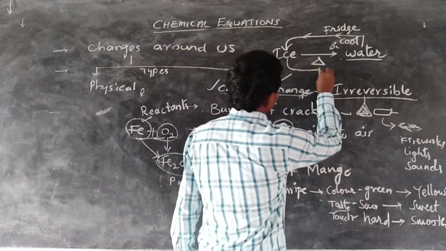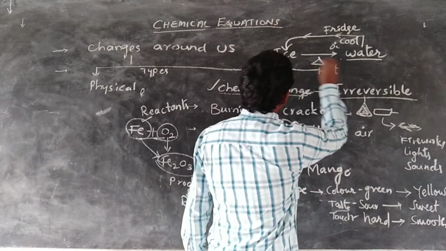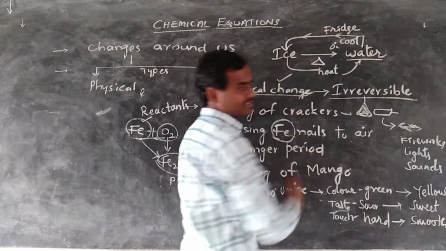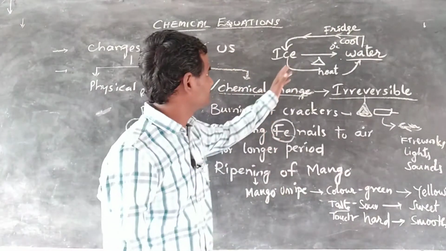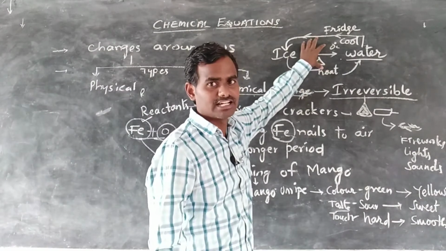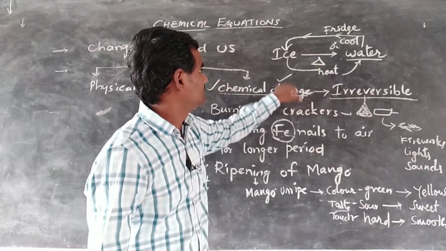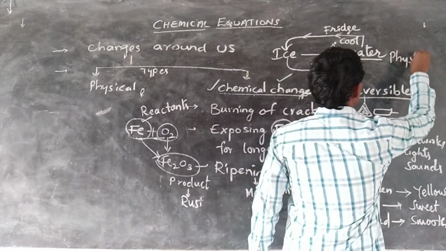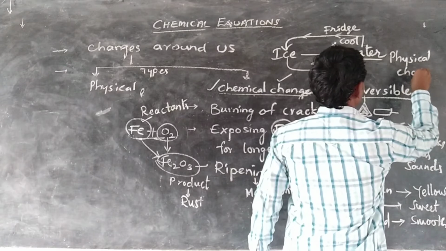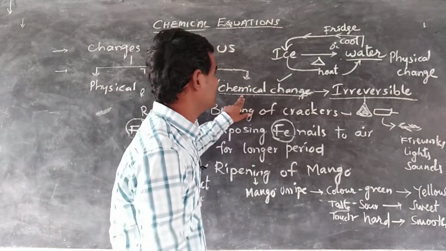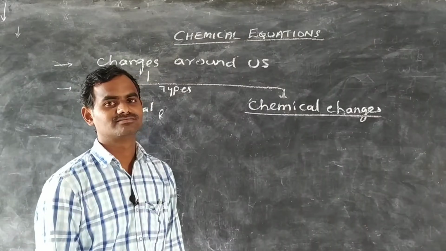If we again heat the ice, again it changes to water. It means it is reversible. We can get back the same reactant after the reaction. So this is a reversible reaction, and these reversible reactions are physical changes. And if the reactions are irreversible, they are chemical changes.